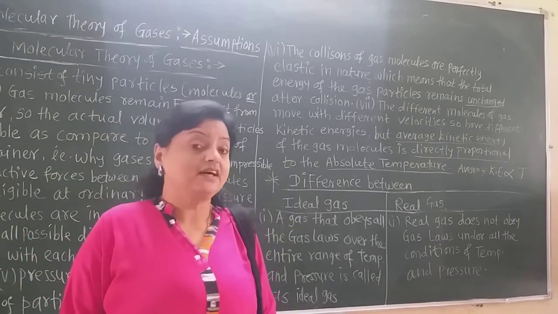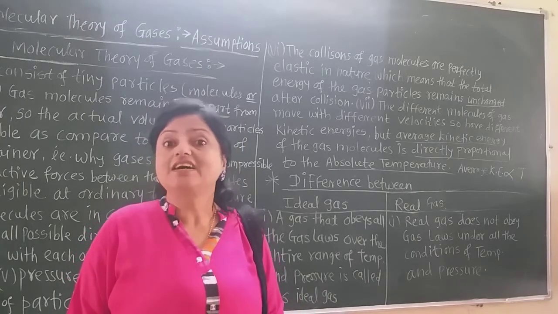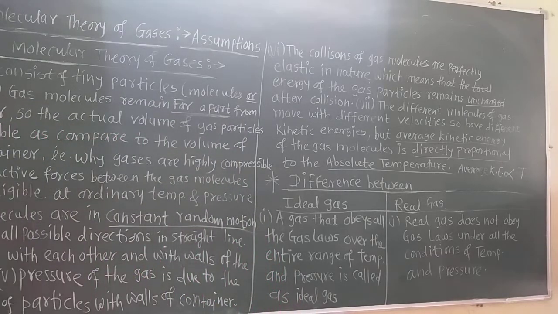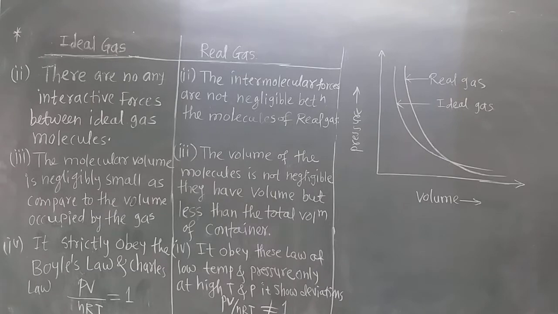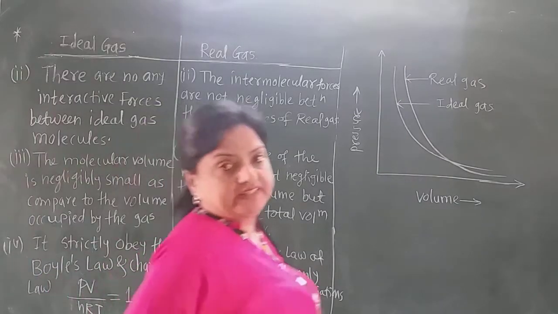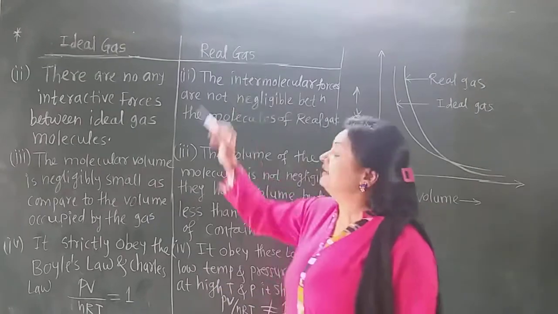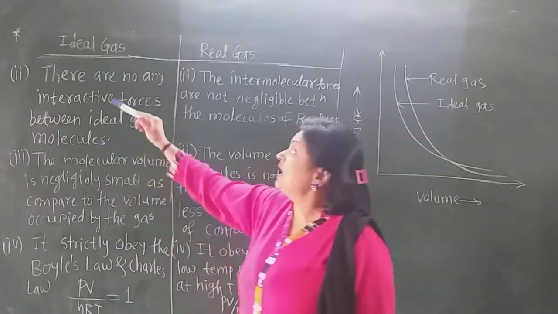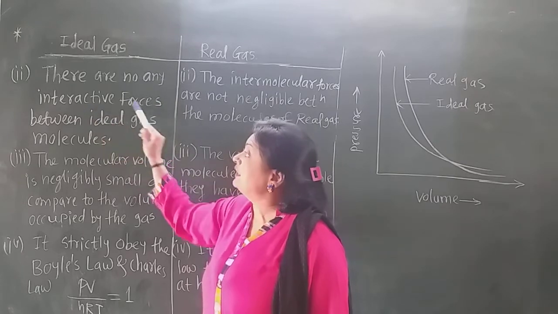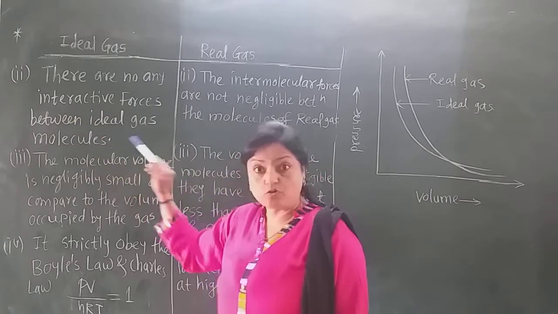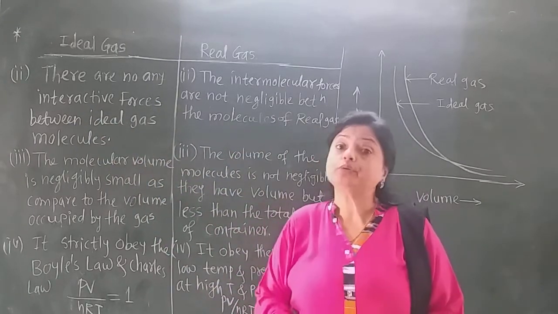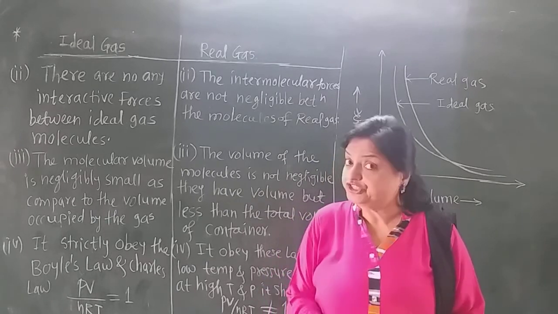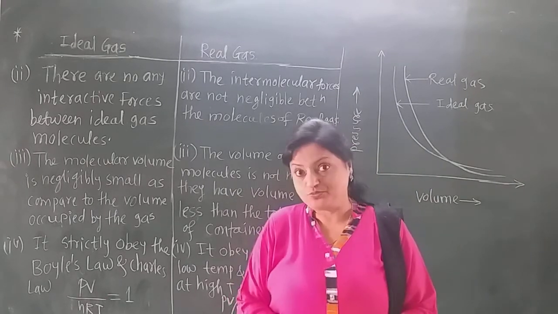Now let us see the second point of difference between the ideal gas and real gas. There are no interactive forces between ideal gas molecules. That means no intermolecular attractive forces are present between the ideal gas molecules.